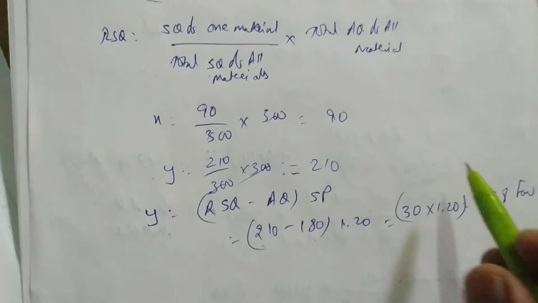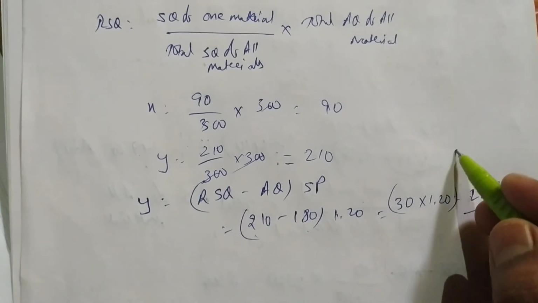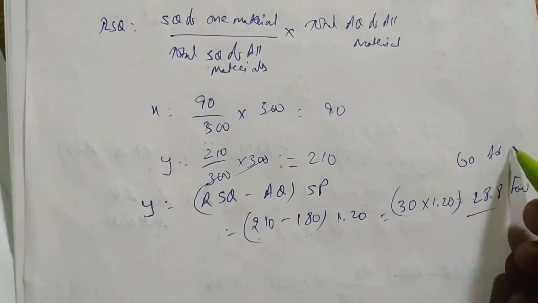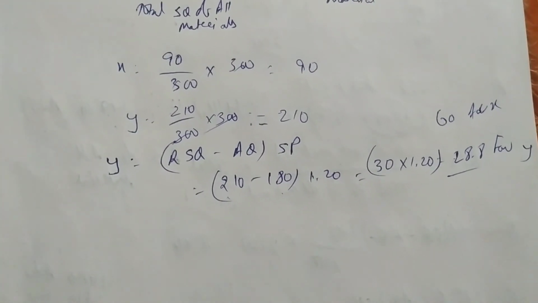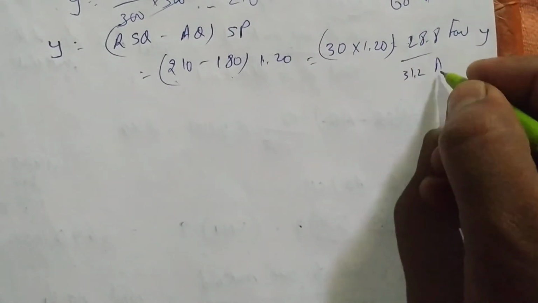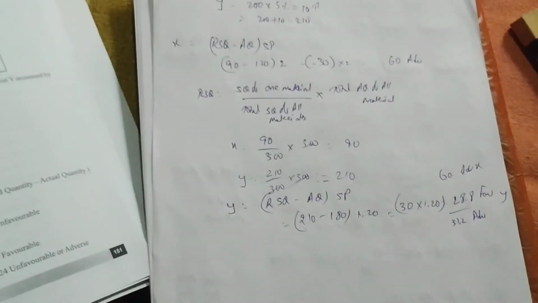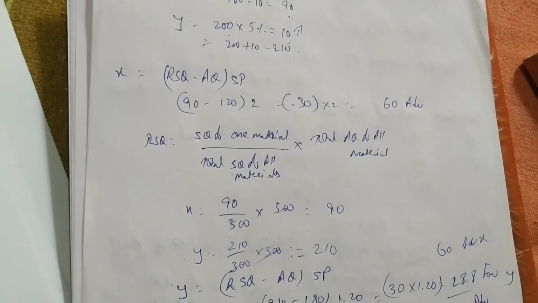Okay. You do 60 minus 28.8. This is for material X adverse, and Y is favorable. So 60 minus 28.8, 31.2. Still there is a loss. Okay, so like this we have to do the material variances, material mix variance, like this we have to do.